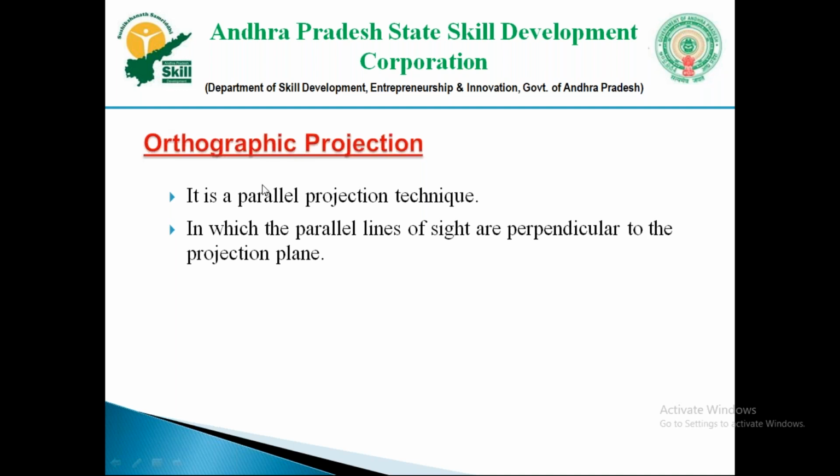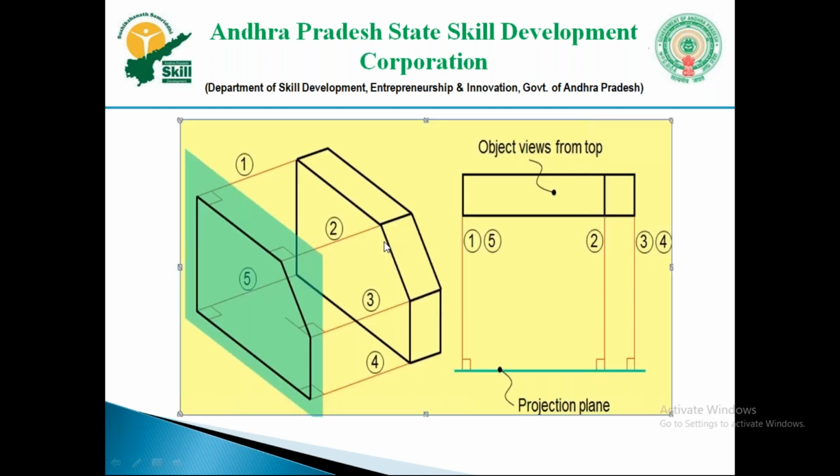Orthographic projection is a parallel projection technique in which the parallel line of sight is perpendicular to the projection plane. This blue shadow is the projection plane, and the dark lines inside are the normal view of the object. First line, second line, third line, fourth line, fifth line: these are all lines of sight perpendicular to the projection plane, the blue lines.